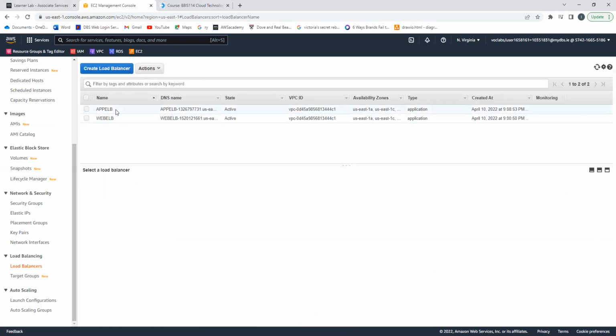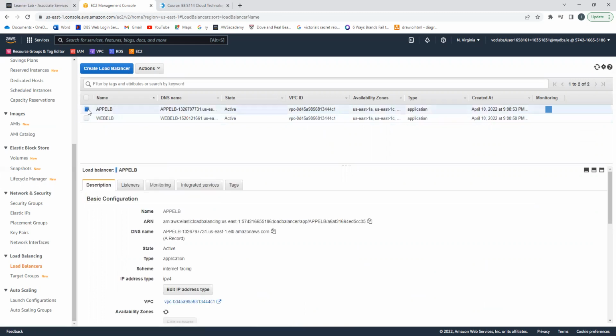App ELB and Web ELB. For this, they are internet facing.